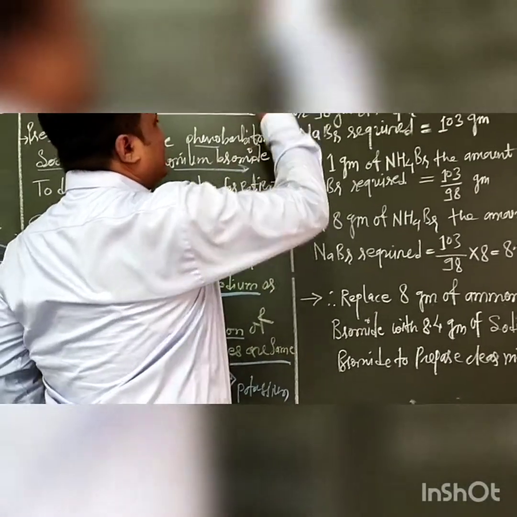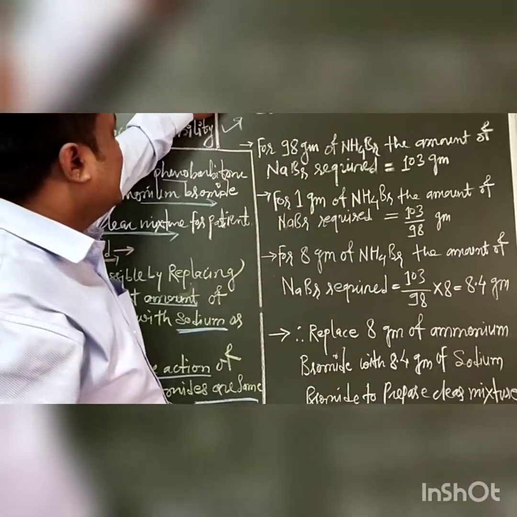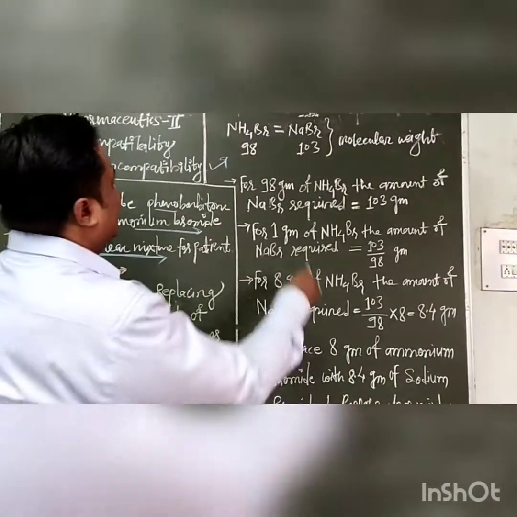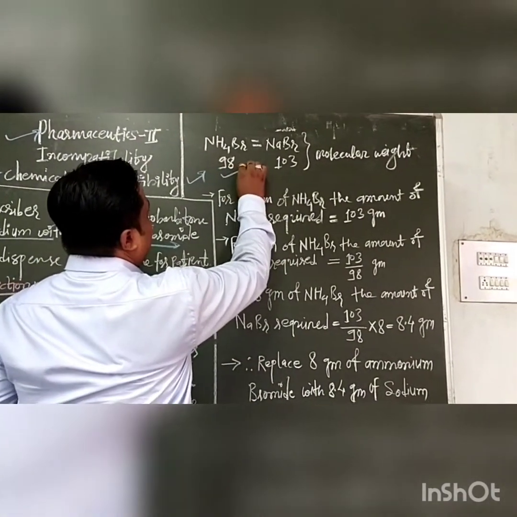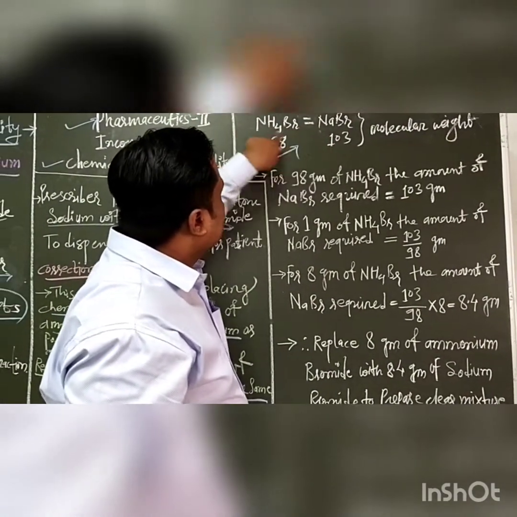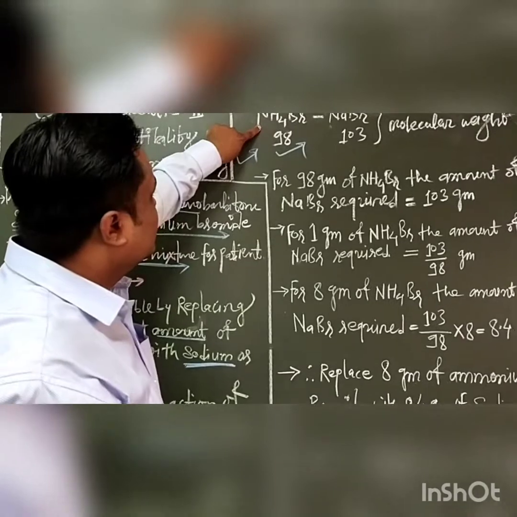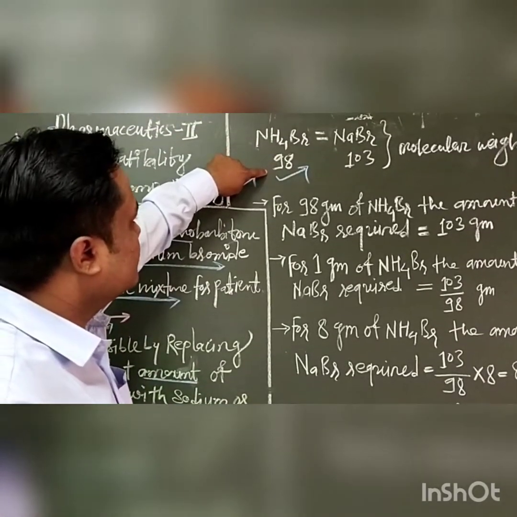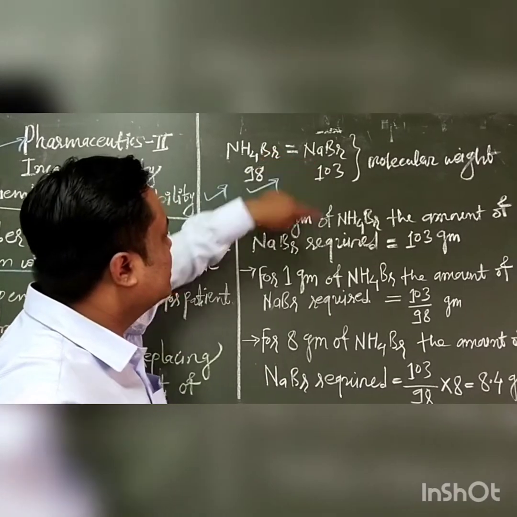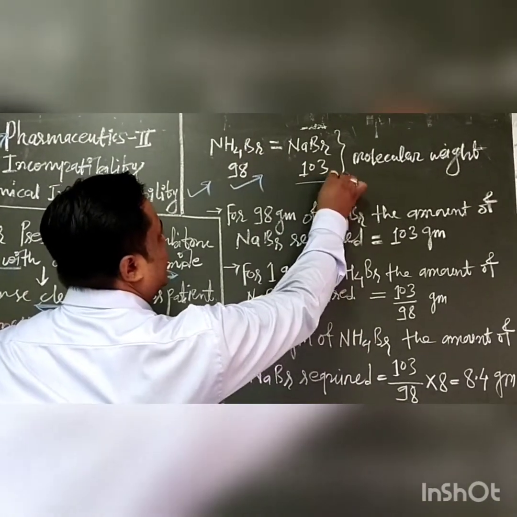For example, we take the molecular weights. NH4Br means ammonium bromide, molecular weight is 98 gram. NaBr means sodium bromide, molecular weight is 103 gram.